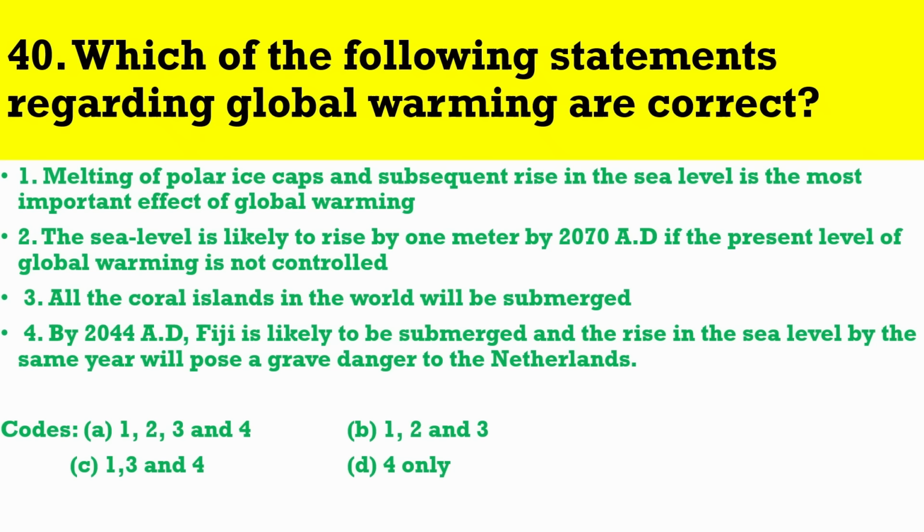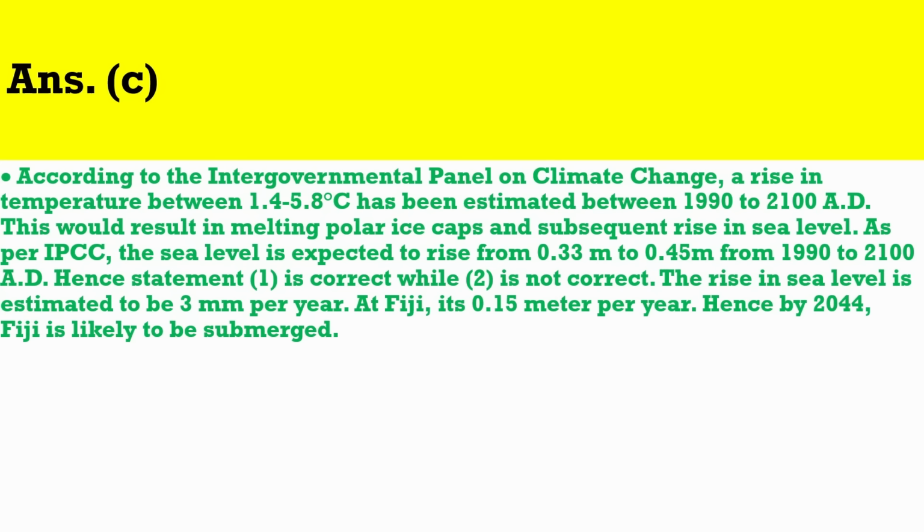Question number 40. Which of the following statements regarding global warming are correct? The correct answer is C. According to the Intergovernmental Panel on Climate Change, a rise in temperature between 1.4 to 5.8 degrees Celsius has been estimated between 1990 to 2100 AD. This would result in melting polar ice caps and subsequent rise in sea level. As per IPCC, the sea level is expected to rise from 0.33 m to 0.45 m from 1990 to 2100 AD. Hence, statement 1 is correct while 2 is not correct.